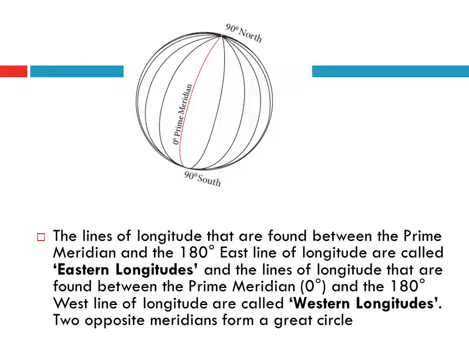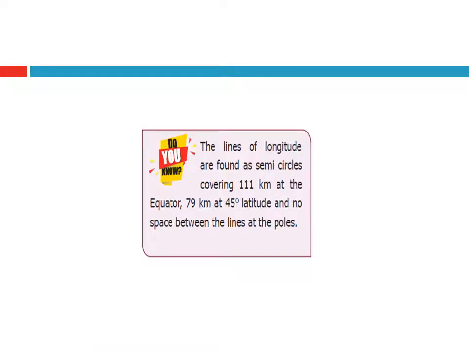The lines of longitude that are found between the prime meridian and the 180 degree east line of longitude are called the eastern longitudes, and the lines of longitude that are found between the prime meridian, 0 degree, and the 180 degree west line of longitude are called western longitudes. Two opposite meridians form a great circle. Do you know? The lines of longitude are found as semicircles covering 111 km at the equator, 79 km at 45 degree latitudes, and no space between the lines at the poles.